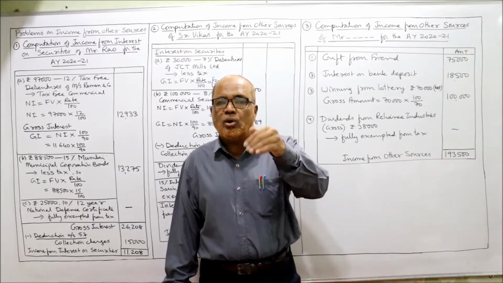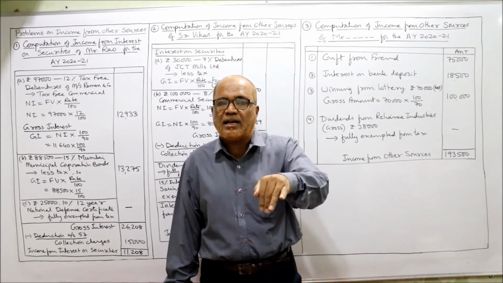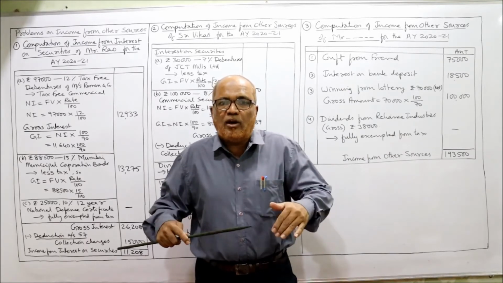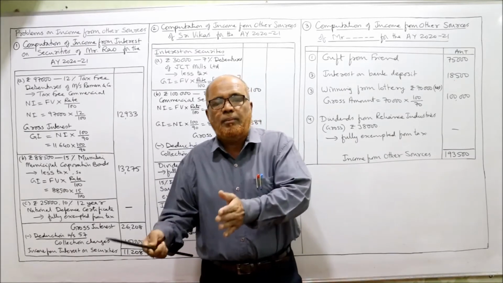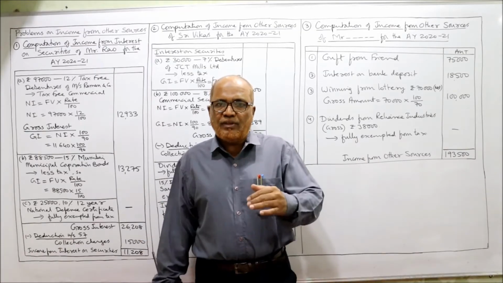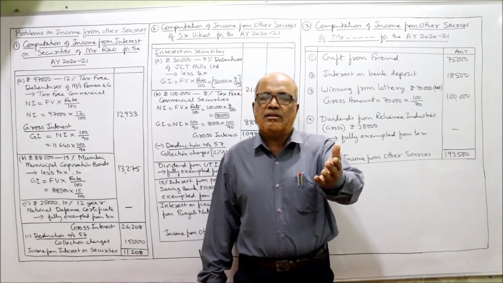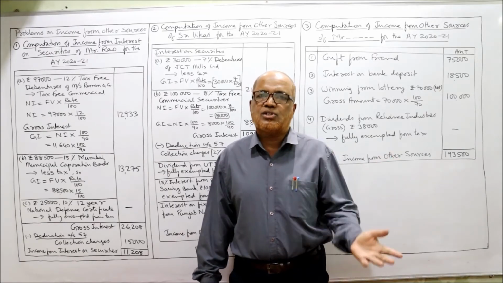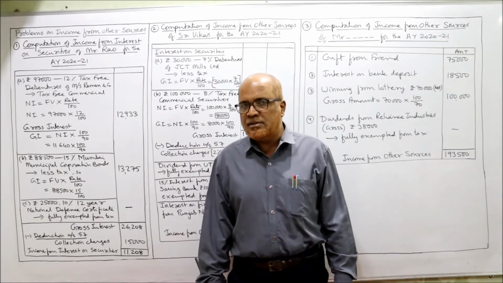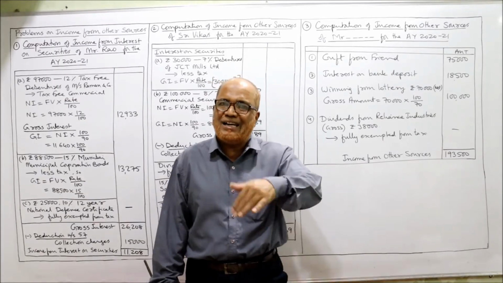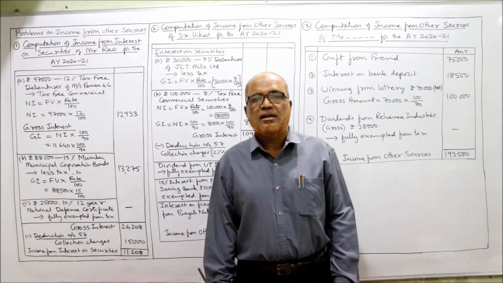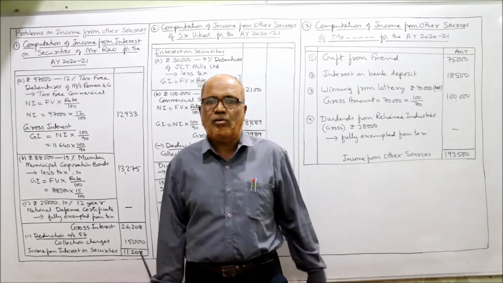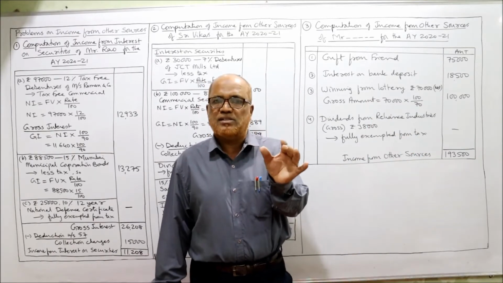Tax-free securities are those securities on which the tax will be paid by the issuing authority. The issuing authority may be the government or the company. If the bonds are issued by the government, then the government will pay the tax on that interest on securities. Similarly, if the companies have issued tax-free securities, then the company will pay the tax on the interest on security. That is tax-free security.